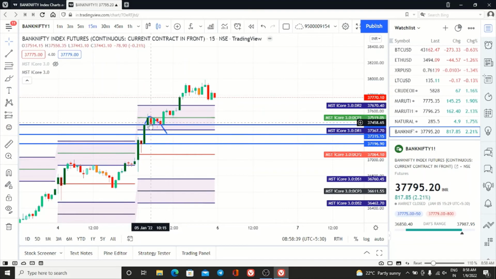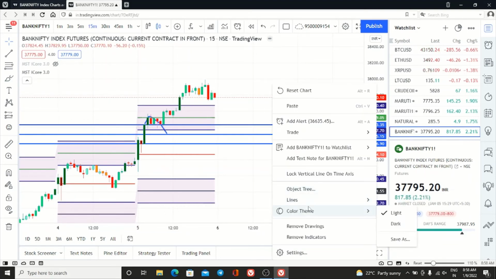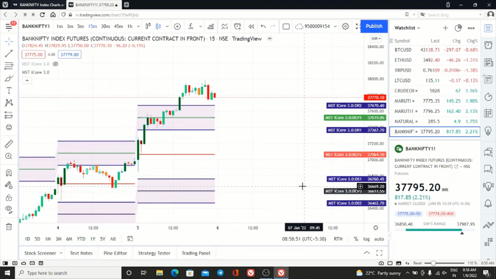Yesterday it came, broke the resistance, then retested the same point, then shot up. So this is how we have to trade with support and resistance. This is a daily resistance. See here, DR1. Instead of first cell, I have renamed it as DR1. DR1 means daily resistance 1. DR2 means daily resistance 2.